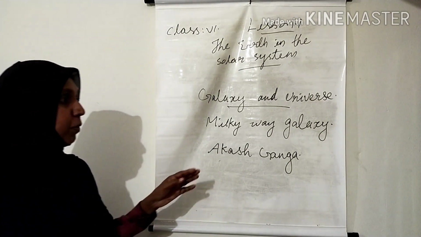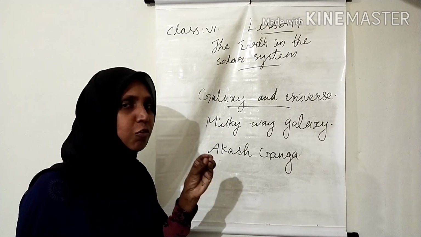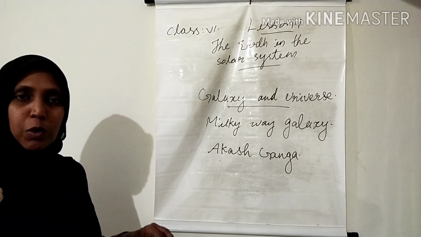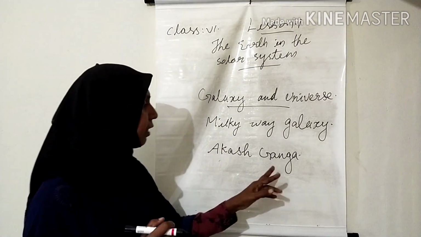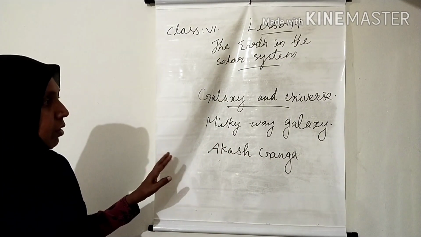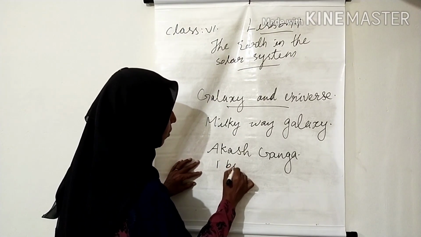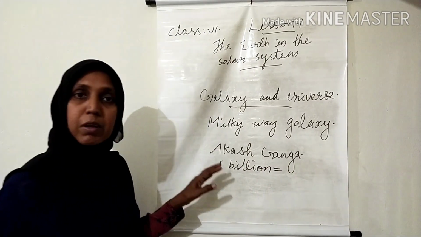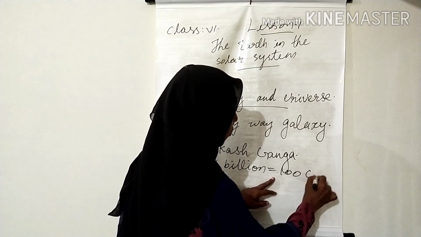Because people believed that there is a river which is full of light. They thought that a river was flowing with light. So they called the Milky Way galaxy Akash Ganga. And can you tell me how much is 1 billion? 1 billion equals 100 crore.